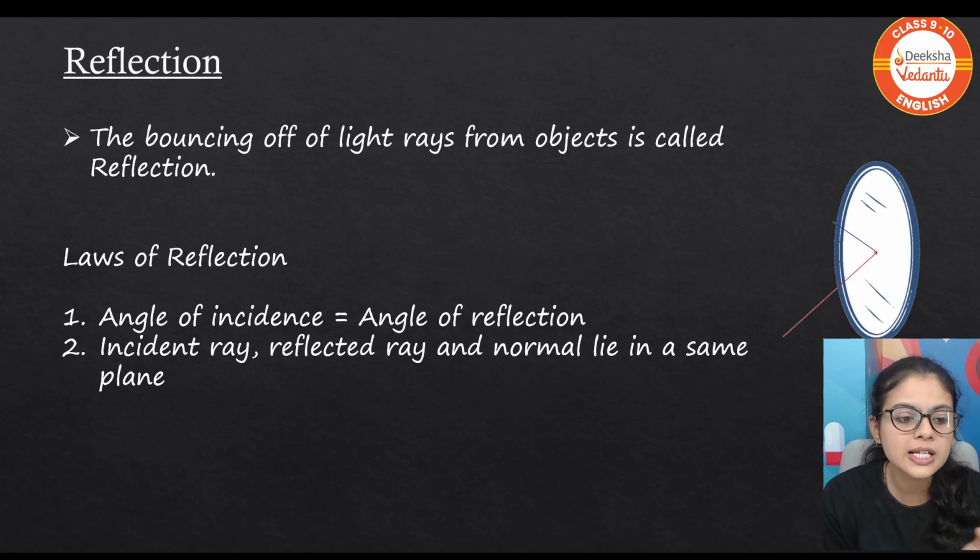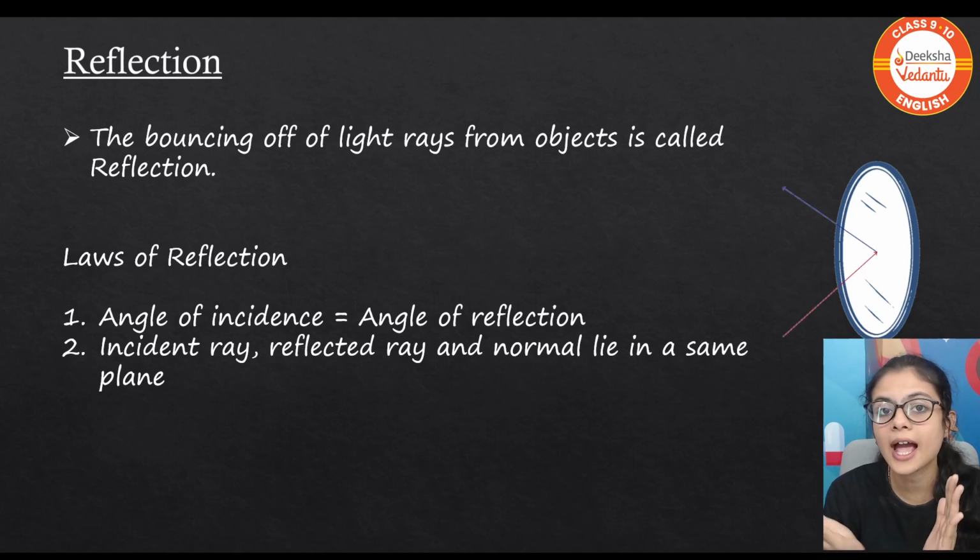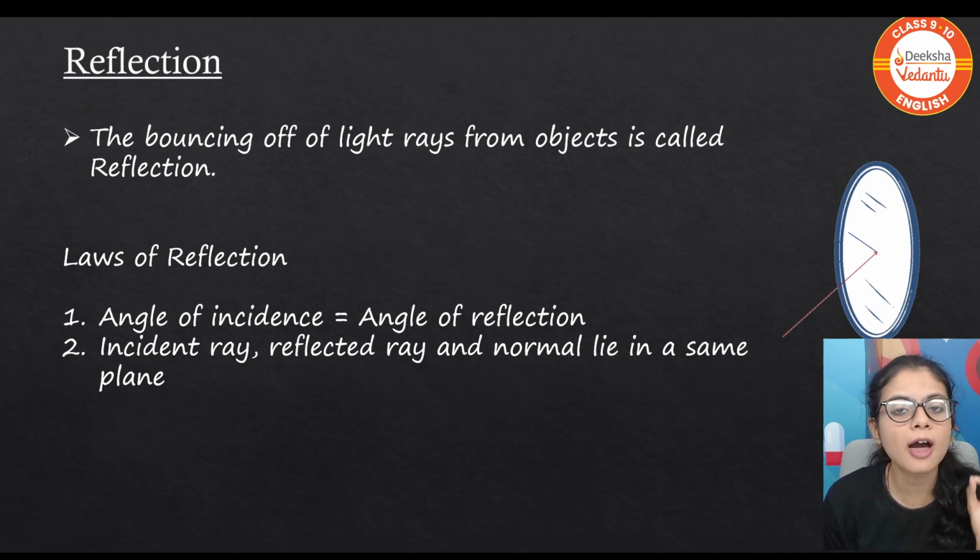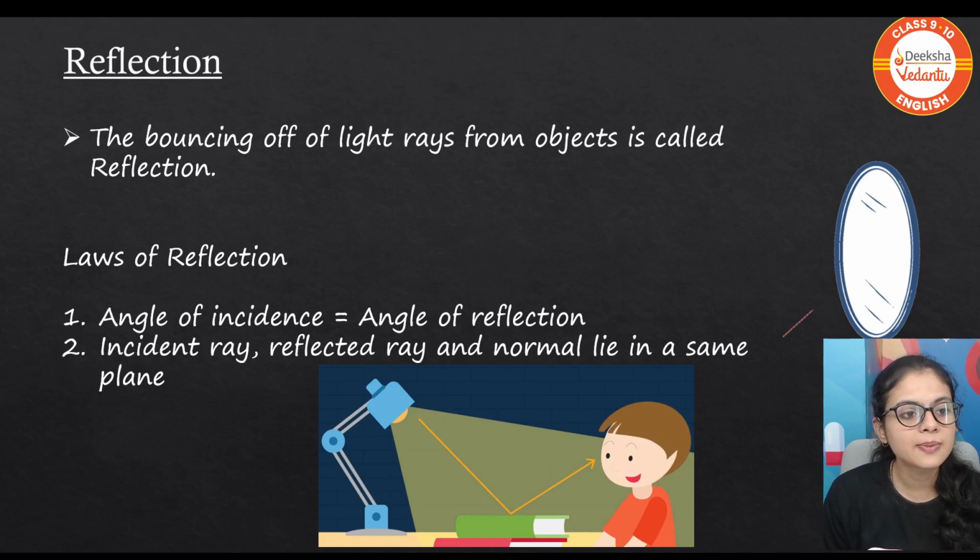Moving forward, what are the laws of reflection? The angle of incidence is equal to the angle of reflection, first law. Second law, the incident ray, reflected ray and the normal lie in the same plane. A very basic concept which you have been studying from 8th standard, right? So I'm not spending much time here. If you want to see the video lectures in detail, I have already done sessions on the channel separately for reflection and refraction in great detail. You can go and check that out too. Yeah, let's move forward now.